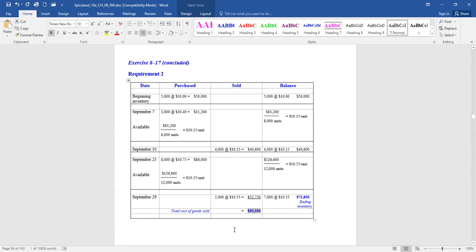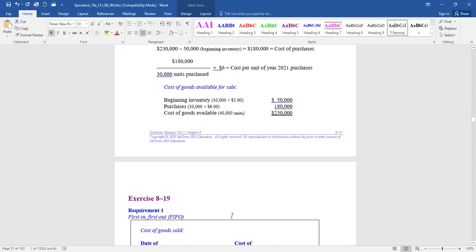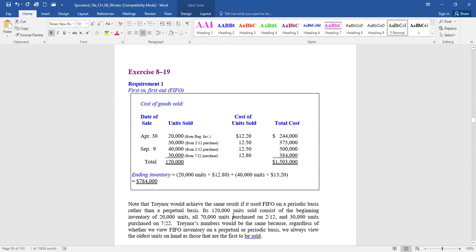Now we're going to move to exercise 8-19, which deals with FIFO and LIFO. So let's take a look at requirement 1. In exercise 8-19, it starts to more efficiently manage its inventory. Trainer Corporation maintains its internal records using a first in, first out perpetual inventory system.